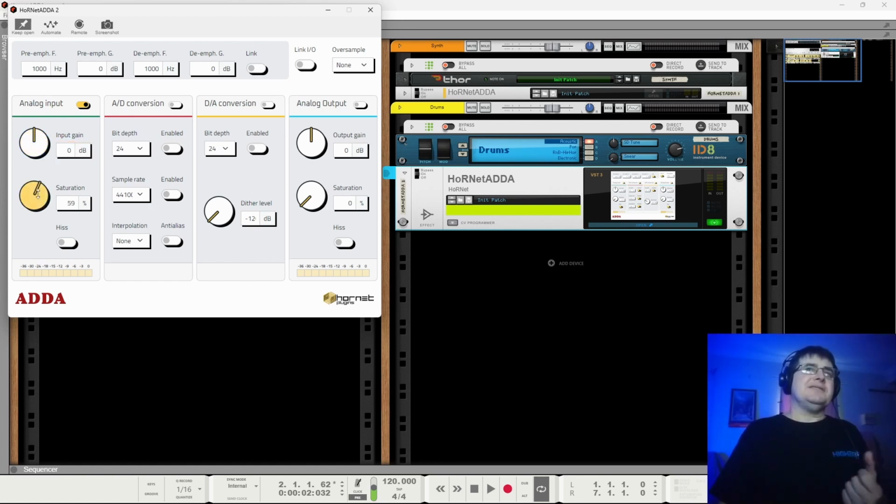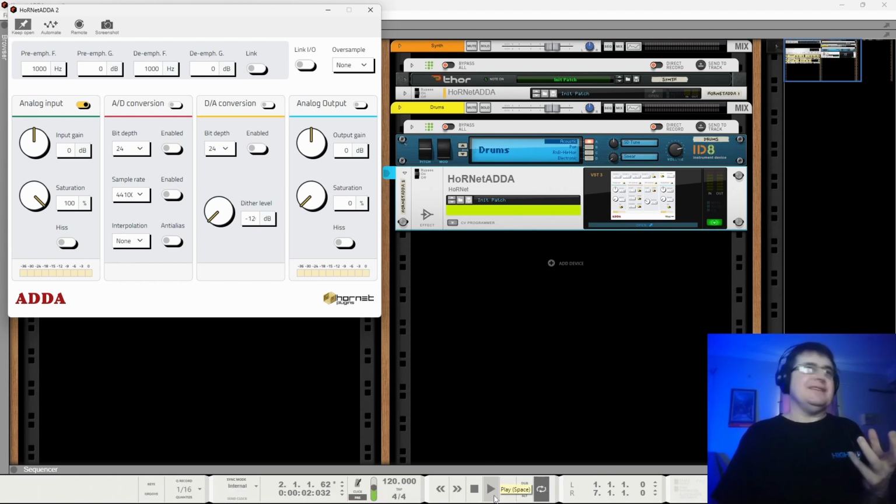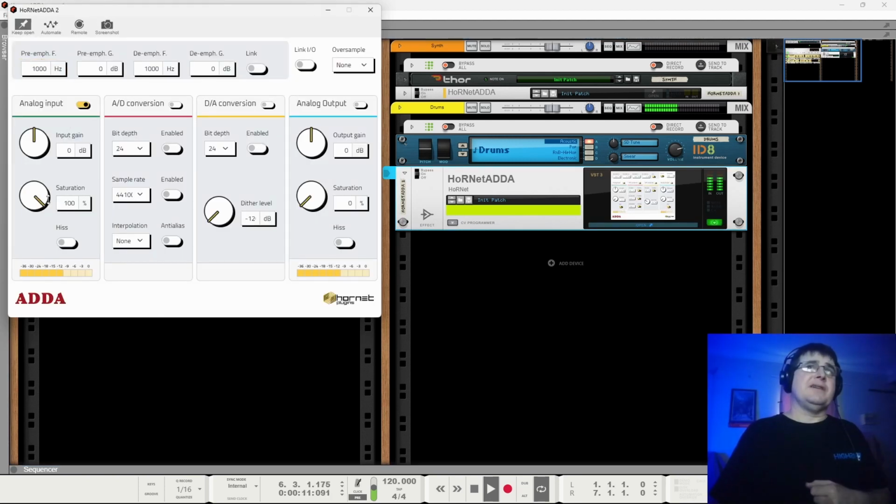There's then the saturation. Now this is really pretty mild. I did test it with a sine wave, and yeah, if you pop this to 100 and this to 100 and turn up the levels, you can start to see a little bit of it, so it's not dramatic. It's not a Neve console that's been left in the rain for 12 years. It is mild, but nonetheless, it is probably reasonably consistent with reasonable quality gear. I'm not going to say that I'm hearing any difference. And then you can add in hiss. Again, it's relatively mild.